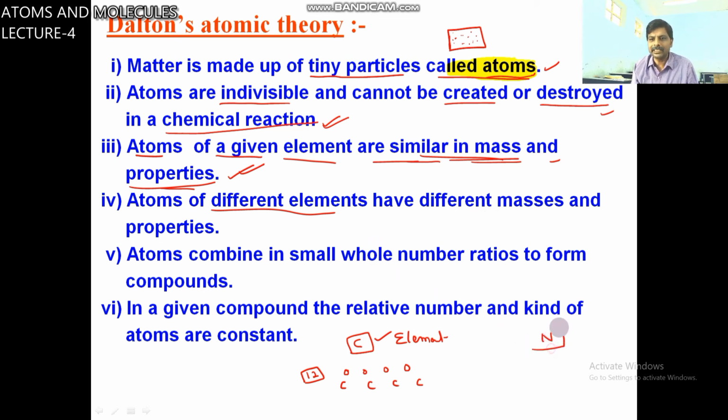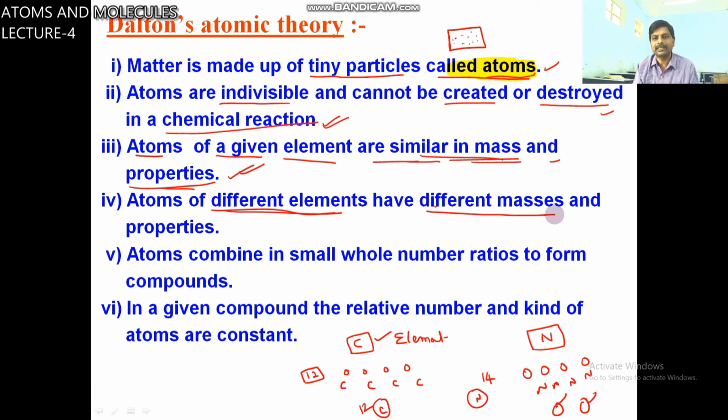Here the element changed: nitrogen. These are nitrogen atoms. Two nitrogen atoms have the same mass, same properties. But if I compare one carbon atom with one nitrogen atom, here mass is 12, here mass is 14. Atoms of different elements have different masses and different properties.